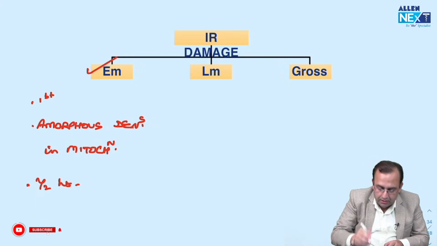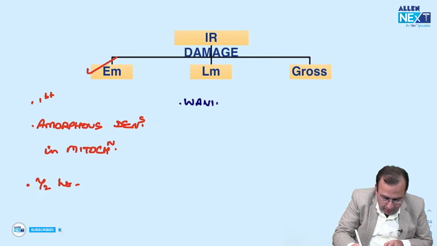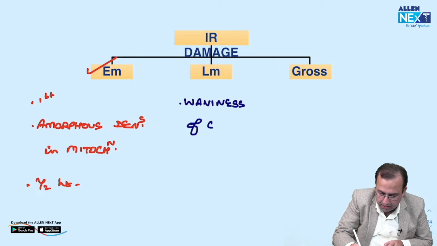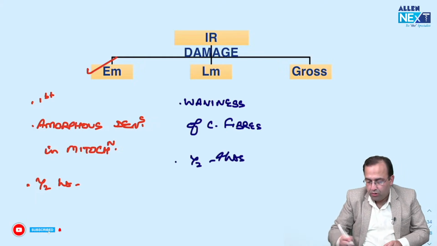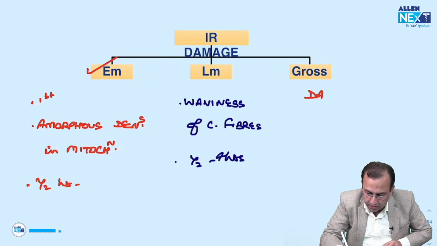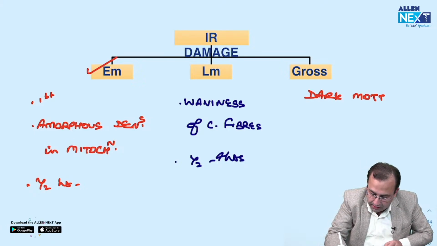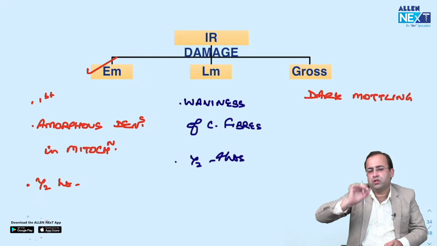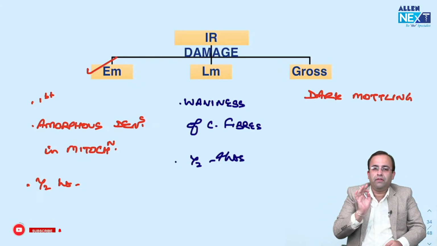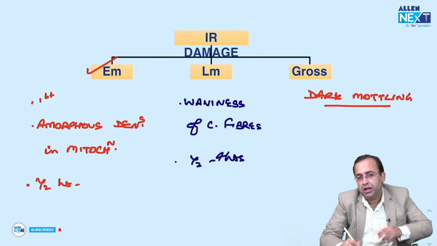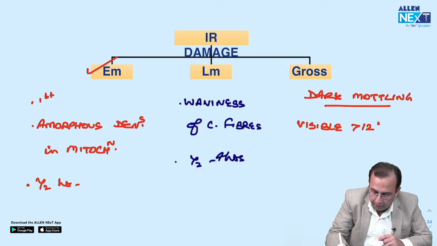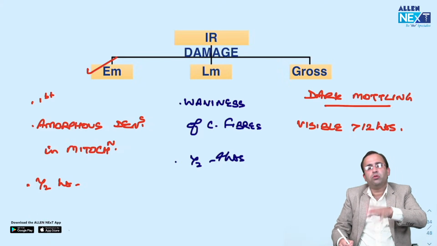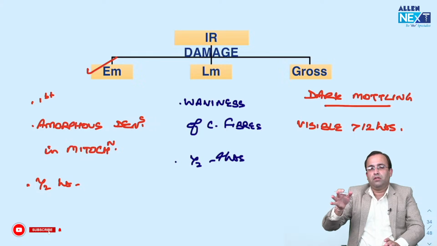Whereas the first change seen on light microscopy is waviness of cardiac fibers. Cardiac fibers become wavy in nature. Time period half an hour to 4 hours. Versus gross, the first gross change is dark mottling. We see the presence of black spots on the heart, dark mottling, which start appearing at 2 to 4 hours but are visible after 12 hours.